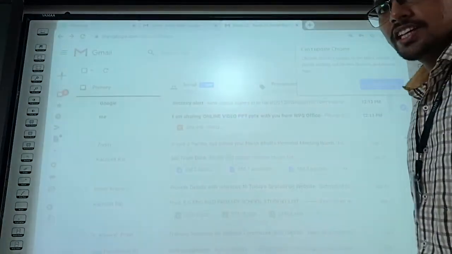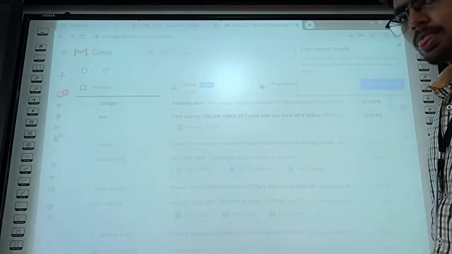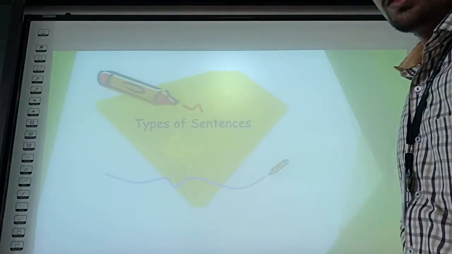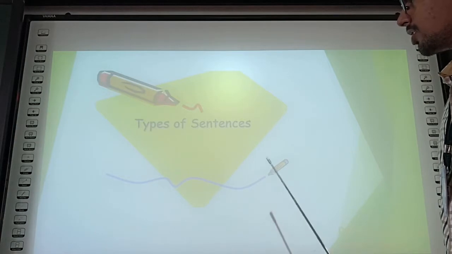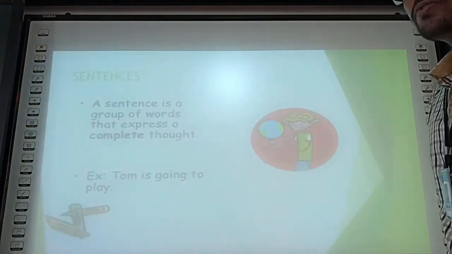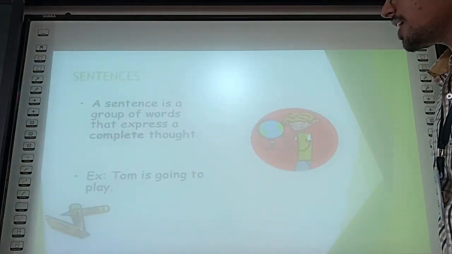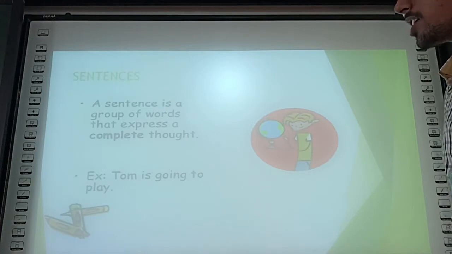First of all, let's see. Here are the types of sentences, one by one. First of all, what is a sentence? A sentence is a group of words that expresses a complete thought.